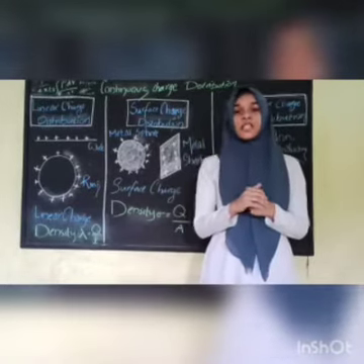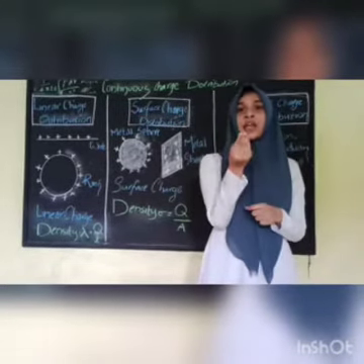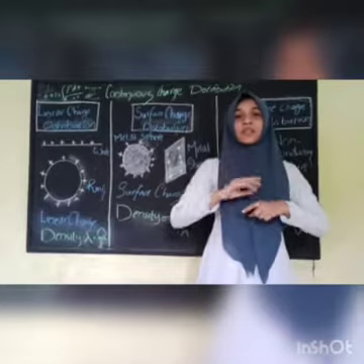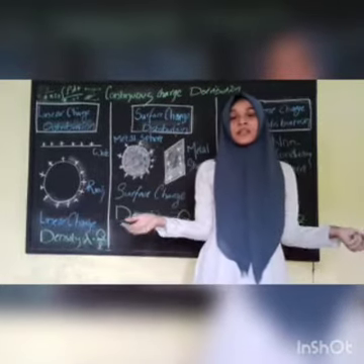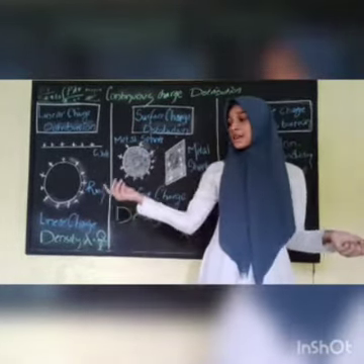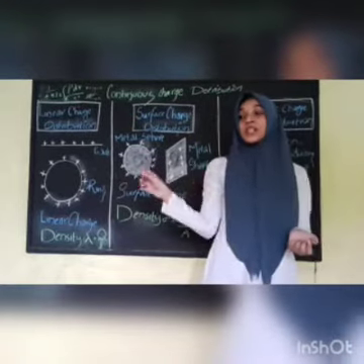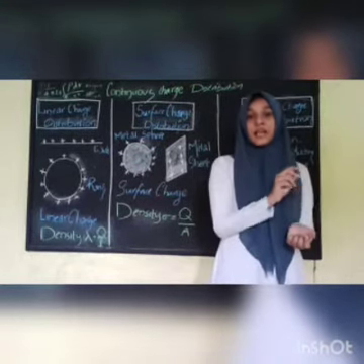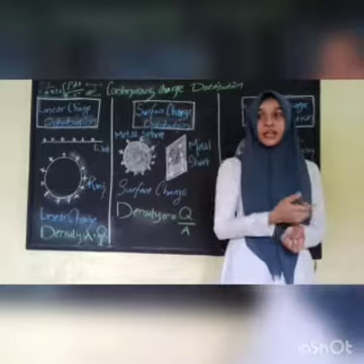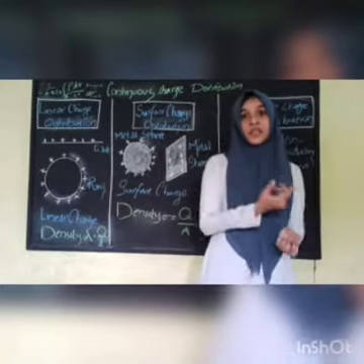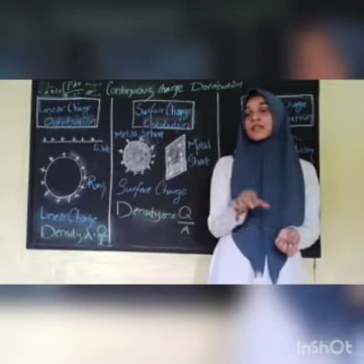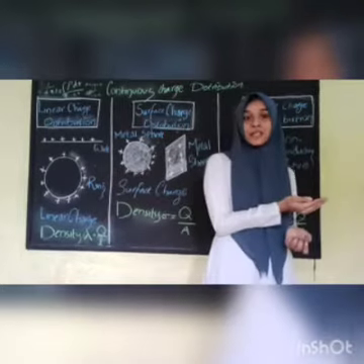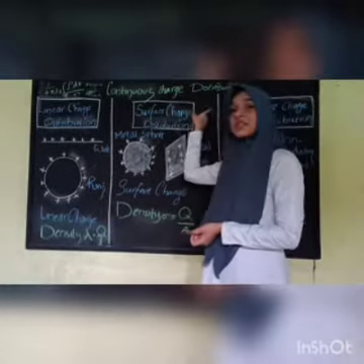Continuous charge distribution simply means that we are not considering a single charge. We are considering so many charges, okay? And the so many charges are passing continuously and uniformly through a given area. That means if a charge is moving and after half an hour another charge is just moving, that doesn't make sense. If the charges are moving continuously and uniformly, we call it continuous charge distribution.